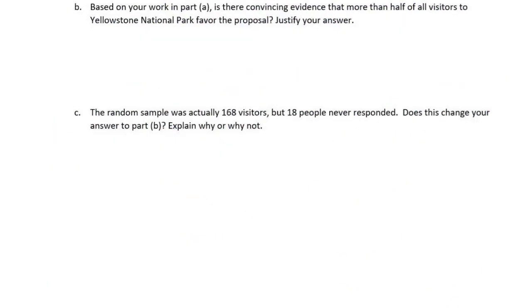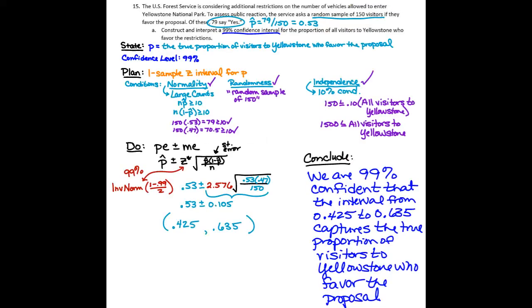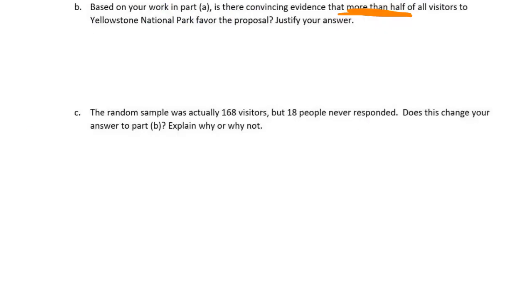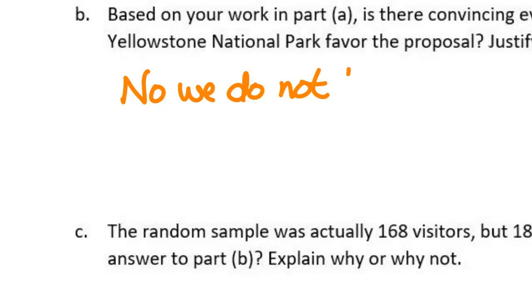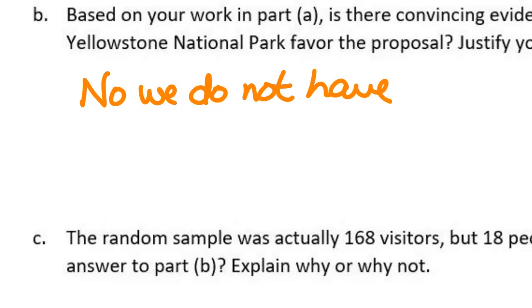Part B, based on your work in Part A, is there convincing evidence that more than half of all visitors to Yellowstone National Park favor the proposal? What would more than half have to look like? Yeah, everything in my interval would have to be above 50%. Is everything in the interval above 50%? No. So I would say no. We do not have convincing evidence.